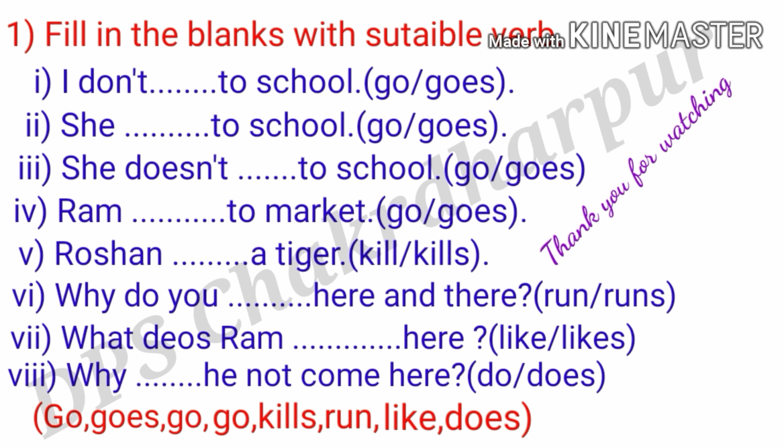The third: she doesn't ... to school. The fourth: Ram ... to market. The fifth: Roshan ... a tiger. The sixth one: why do you ... here and there. The seventh one: what does Ram ... here. And the eighth one: why ... he not come here. The options are already given here. You must choose the option so that the question becomes correct.